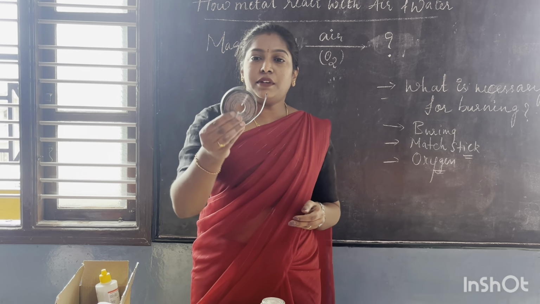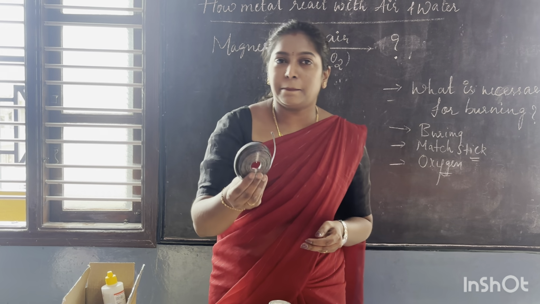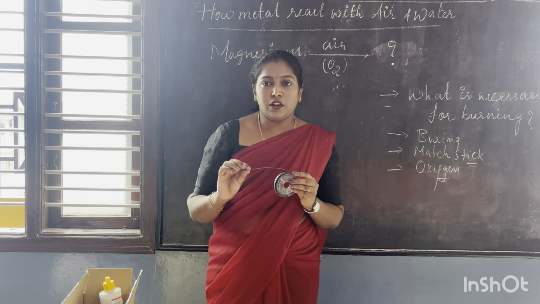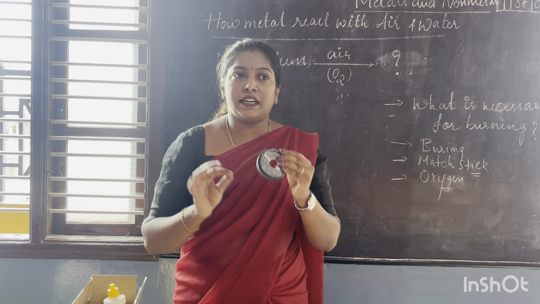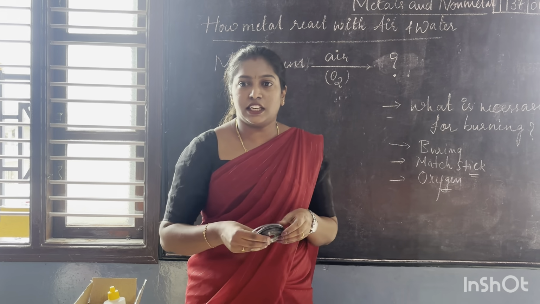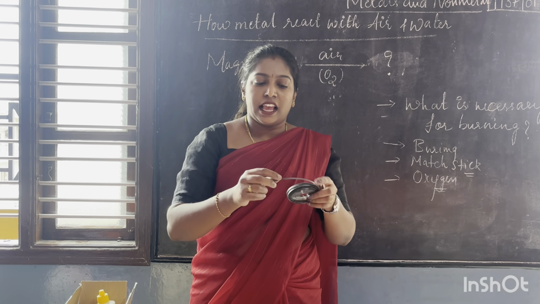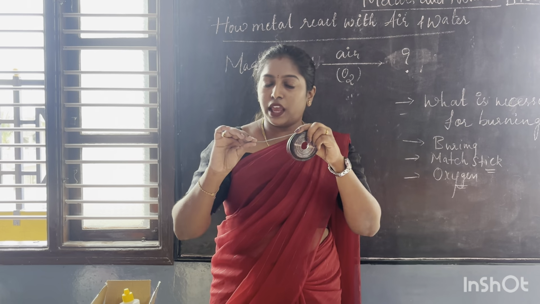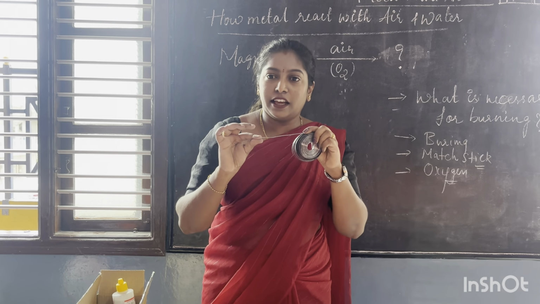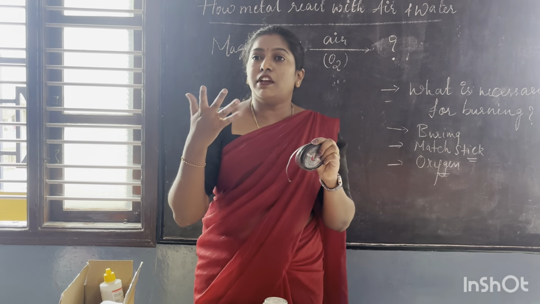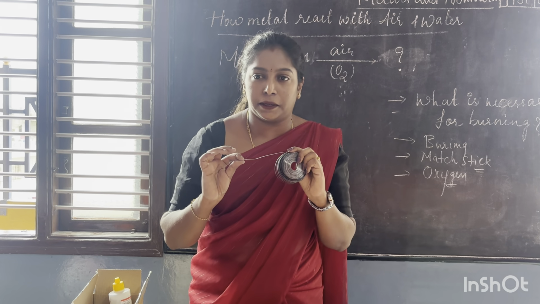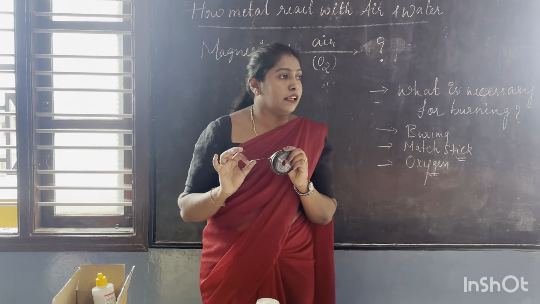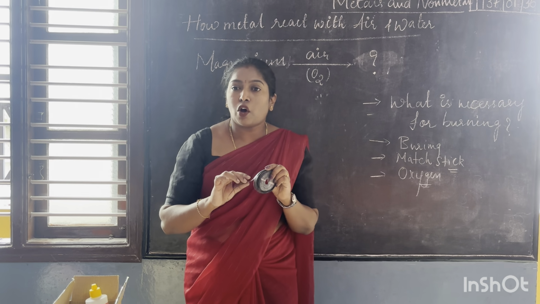First, I am considering a metal called magnesium, and this metal is very reactive with the atmospheric oxygen. If you take this metal in the atmospheric oxygen, it reacts with the oxygen and forms an oxide layer on the magnesium. This oxide layer will not allow the magnesium to burn. When I try to burn it, the magnesium will not burn easily because of the presence of the oxide layer.